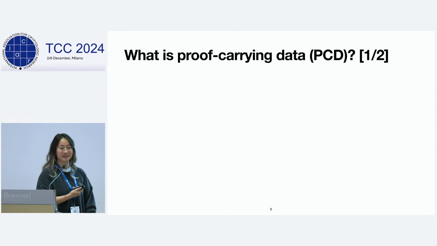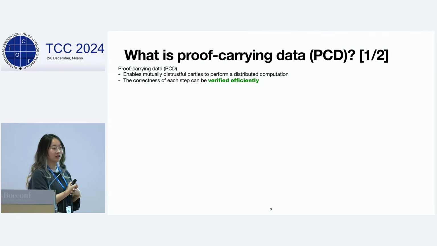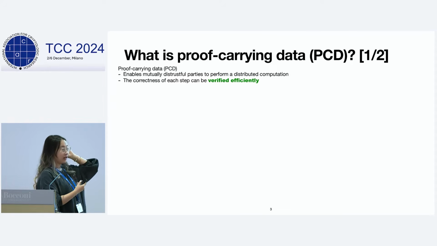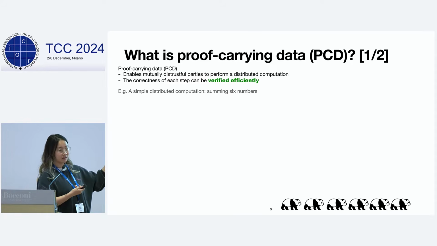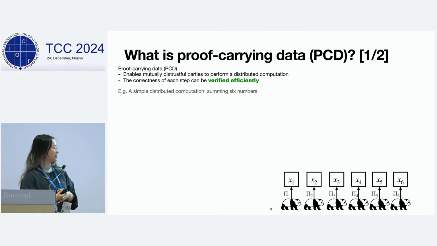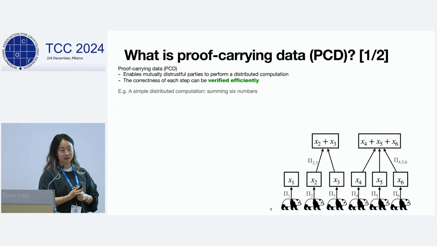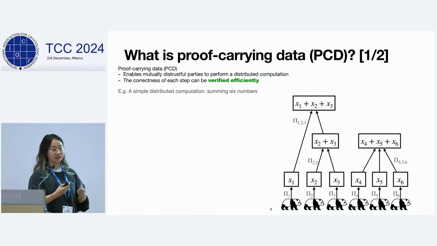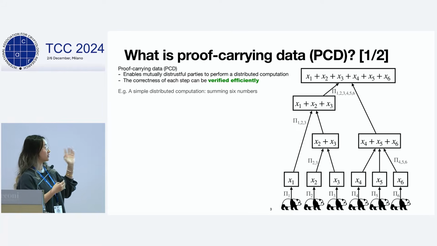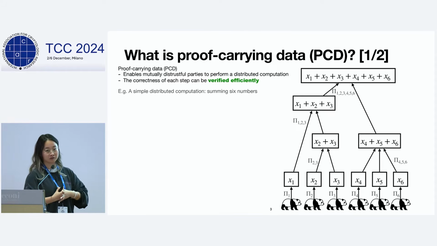Now, definitions. What's proof carrying data? As mentioned before, it's very useful for efficiently verifiable distributed computations. Let's see a very simple example. I want to sum 6 numbers, and I have 6 distributed pandas. I ask each of them to compute the sum of one number and give me a proof. Then I find a way to aggregate the proofs until I have the sum of the 6 numbers and a corresponding proof that helps me verify that the computation is correct.